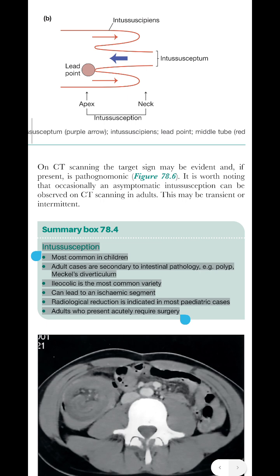Intussusception: most common in children. Adult cases are secondary to intestinal pathology, e.g. polyp, Meckel's diverticulum. Ileocolic is the most common variety. It can lead to an ischemic segment. Radiological reduction is indicated in most pediatric cases. Adults who present acutely require surgery.